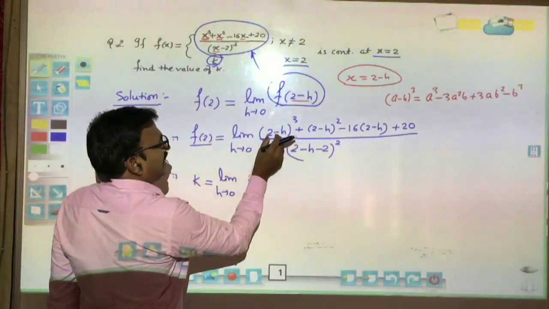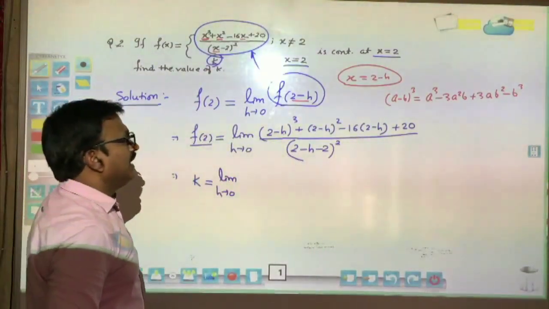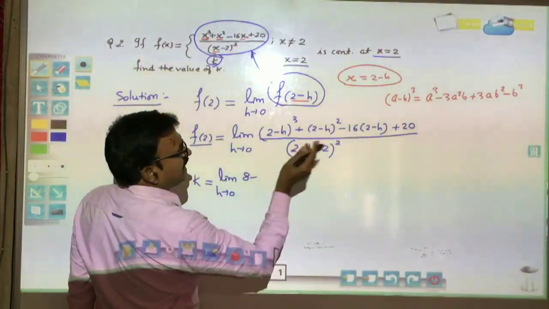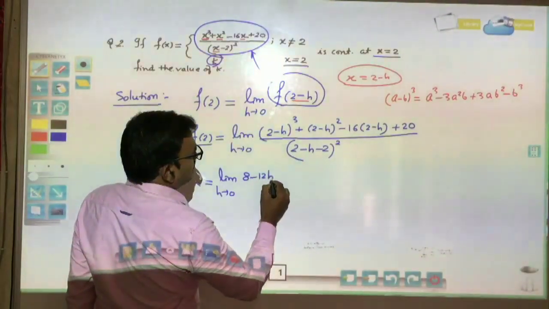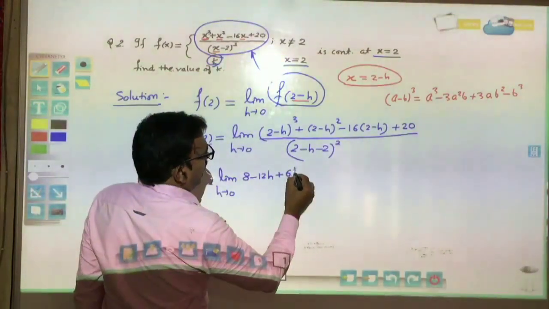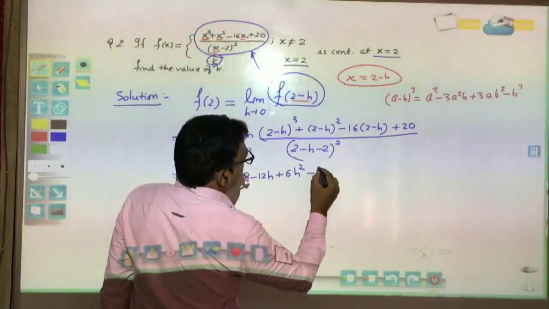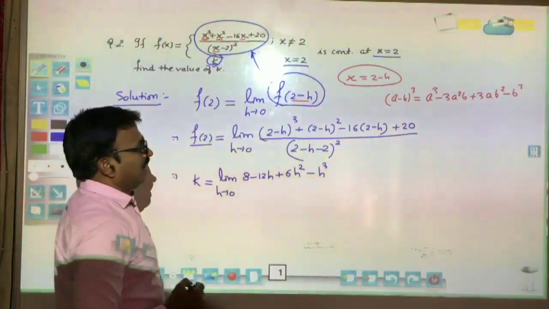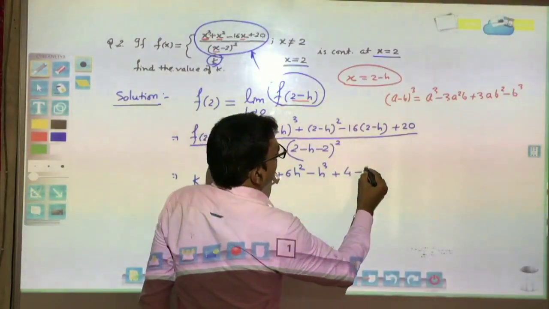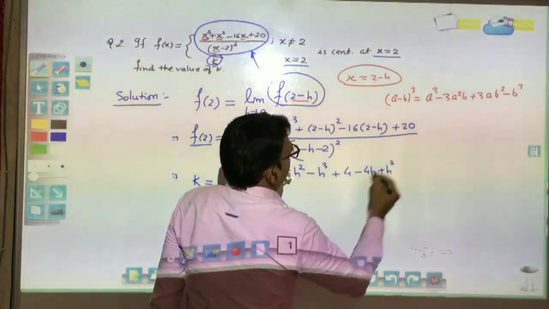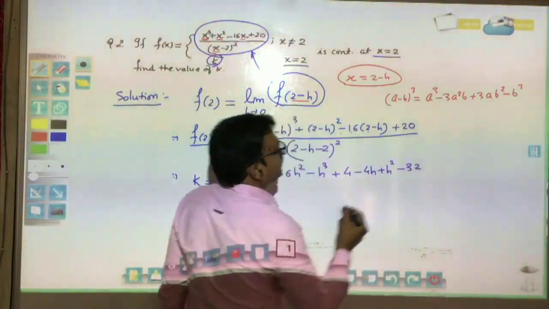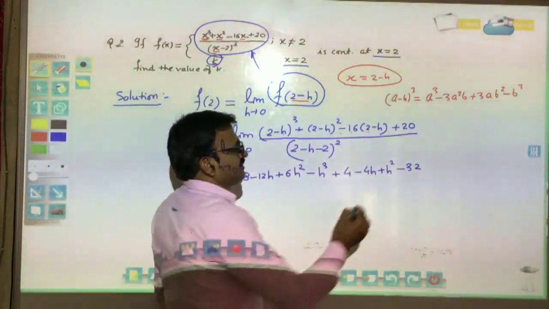Apply the identity a little carefully here. (2 minus h) cube means 2 cube, 8, minus 3a square b, 3 times 4 times h, 12h, plus 3ab square, that is plus 6h square, minus h cube. Then (2 minus h) whole square is also a very easy identity: 2 square 4 minus 4h plus h square. Now 16 into 2, but this is minus 16 into 2, minus 32, and minus 16 into minus h, plus 16h